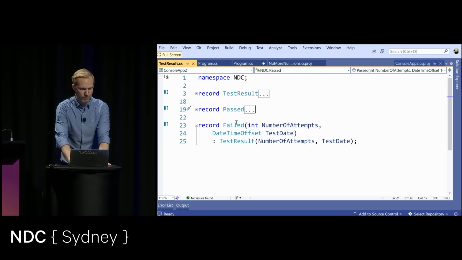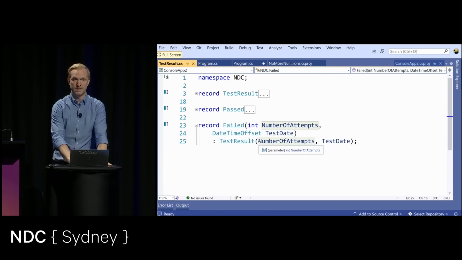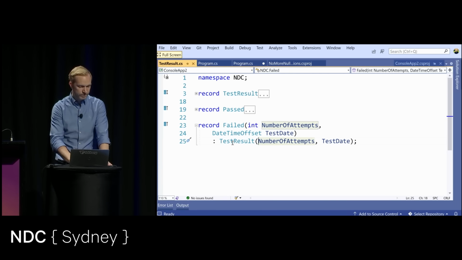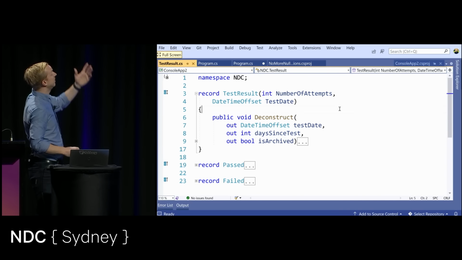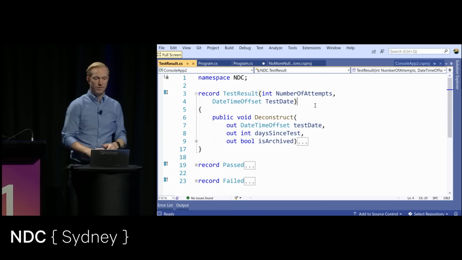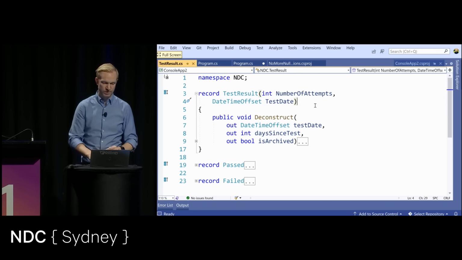So here, for a failed test, it takes the amount of tests or amount of attempts, the date that I performed my university test, for example, or a computer test, and passes these up to the constructor of the base class. The base class looks like this. So it has a primary constructor, again, that has these required parameters. When I create a test result, I'm required to pass these parameters, which is quite handy.